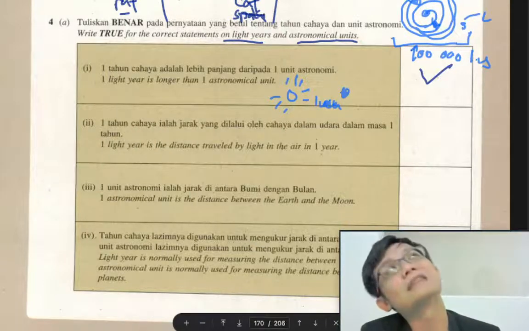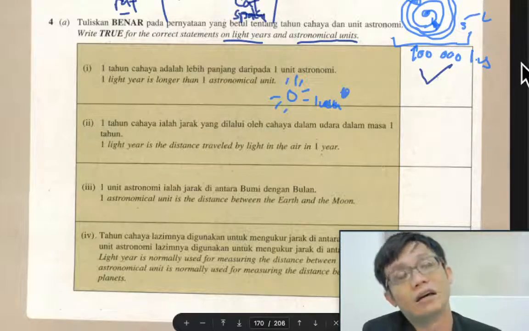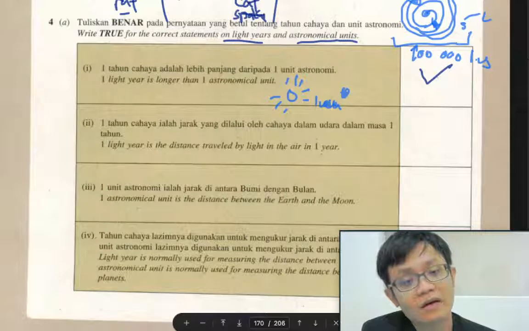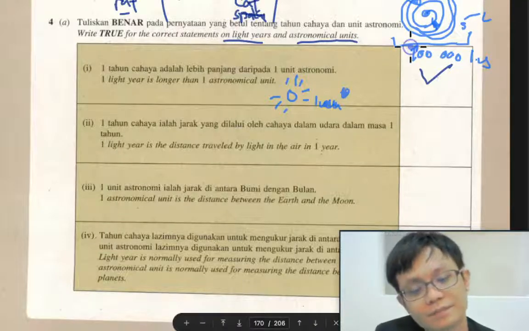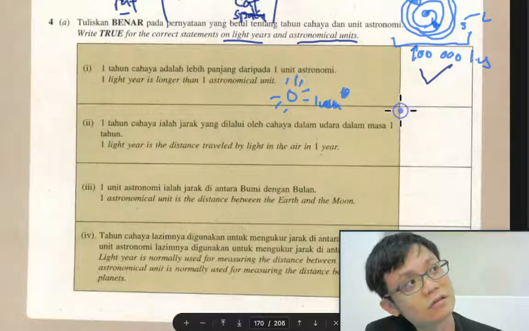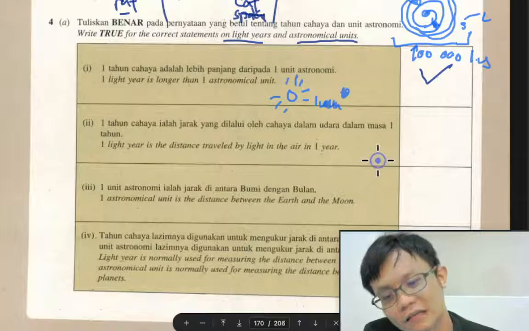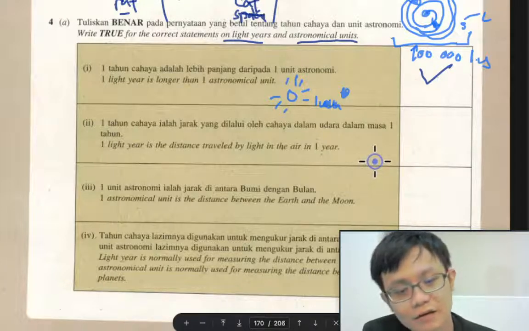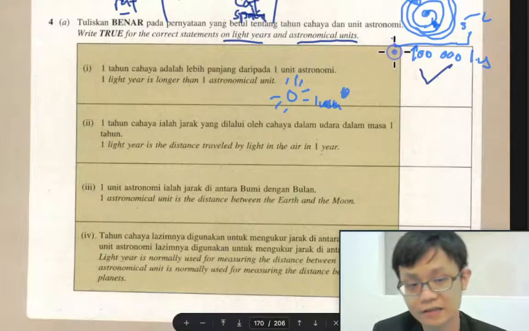So when you look at a star, that star is actually maybe 20 or 30,000 years ago. It's a very, very long time, and we can see how small we are actually.